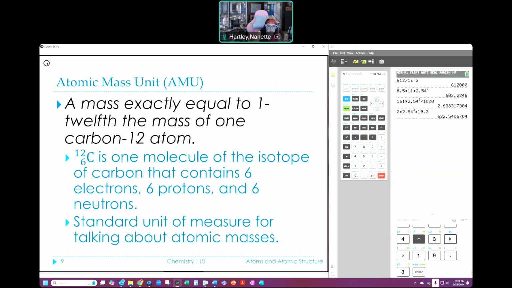And when we talk about an atomic mass unit, its definition is the mass exactly equal to 1/12 the mass of one carbon-12 atom. Well, that's great if I know what a carbon-12 atom is. A carbon-12 atom is this thing right here, and what this means is that I have 12, 6, C. Now, C is the atomic symbol. 6, this number down here, is the atomic number.